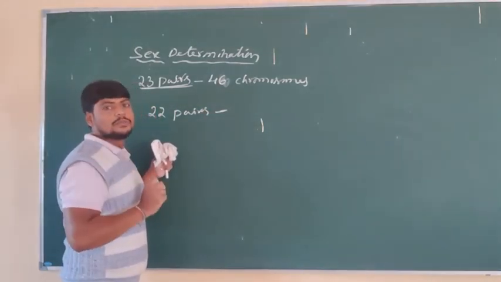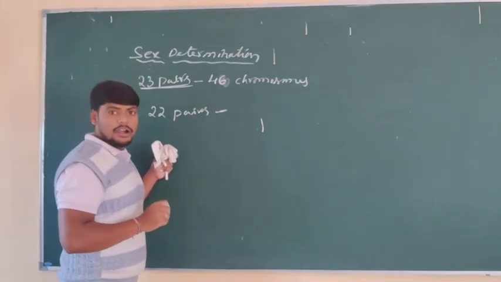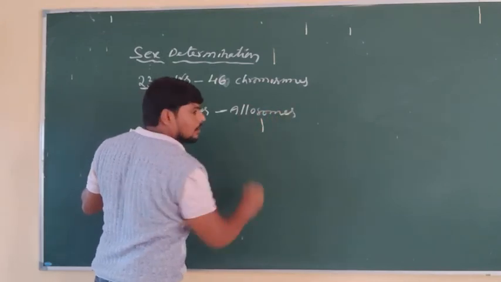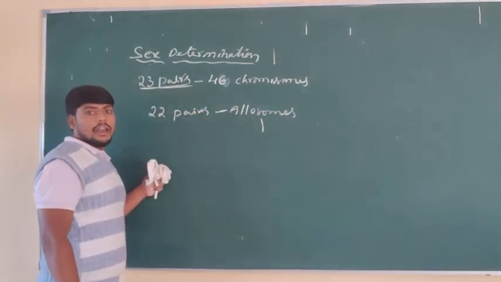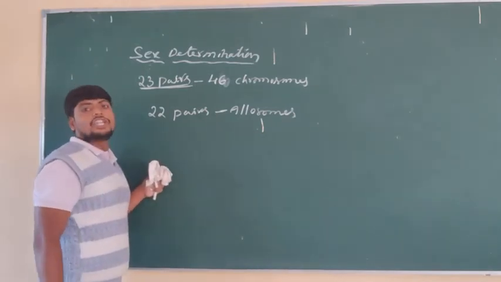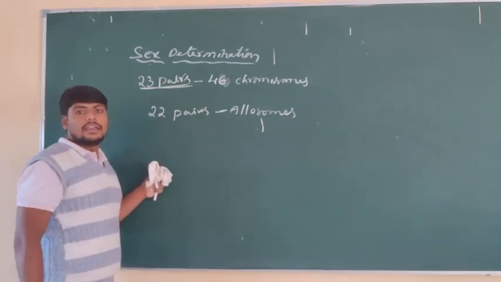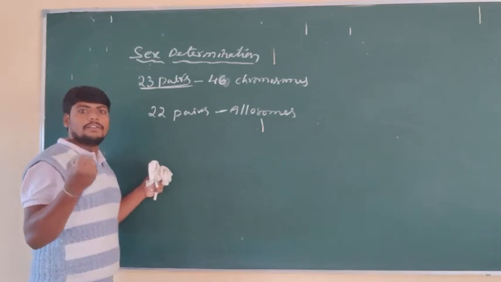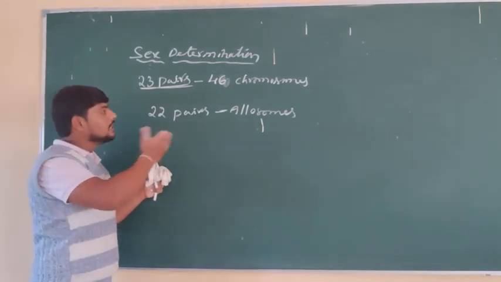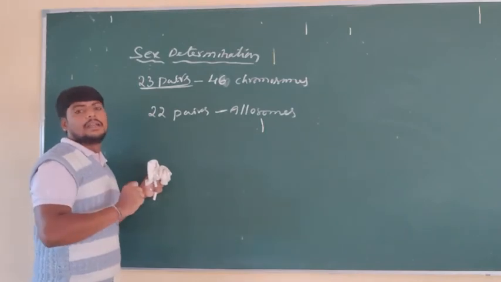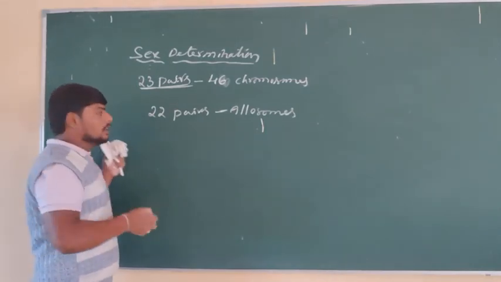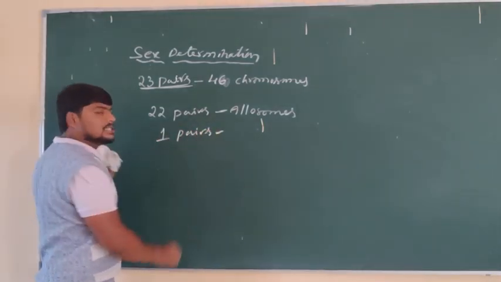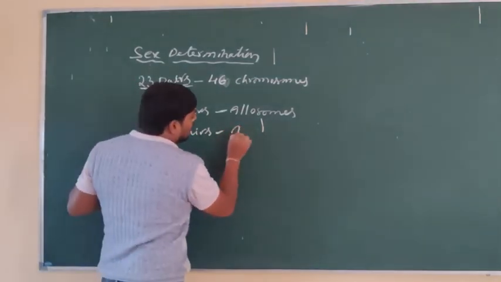22 pairs of chromosomes are called what? Allosomes. And these are found in the vegetative parts, meaning other than the reproductive gametes. That is, the remaining parts of the body where cells are present. In all the cells, these 22 pairs of allosomes are present. But in the gametes there is one pair of chromosomes present, and usually they are called autosomes.